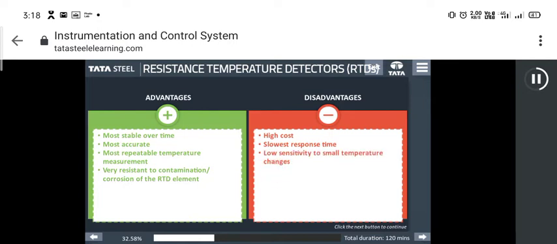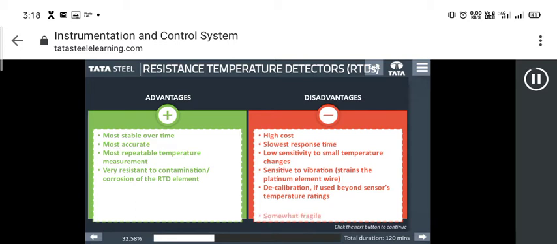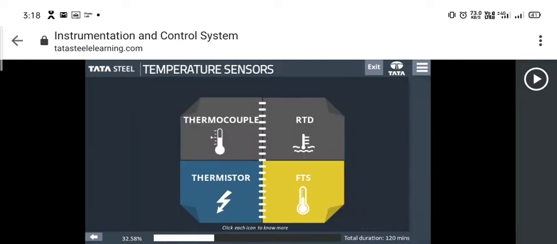Some disadvantages of RTDs include high cost, slowest response time, low sensitivity to small temperature changes, sensitive to vibration, decalibration if used beyond the sensor's temperature ratings, and fragileness.